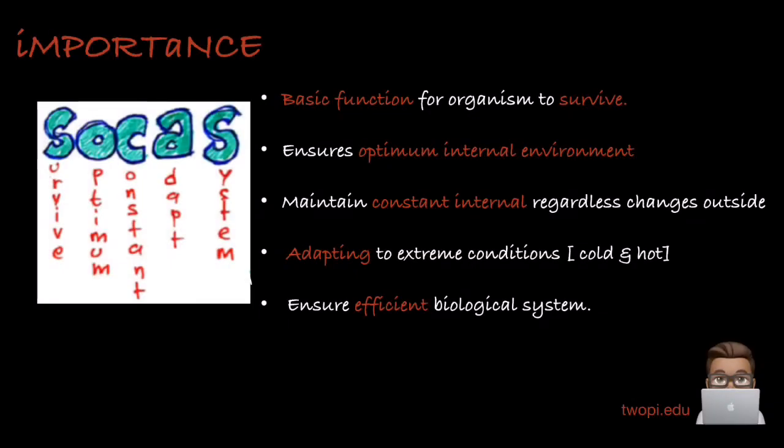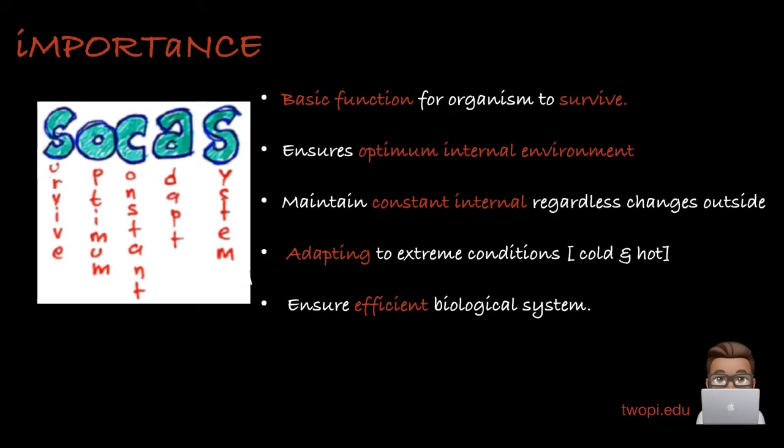Moving on next, we should really give importance to the importance of homeostasis. To make it easy to remember, I have come up with a mnemonic, which is SOCAS. S stands for survive, O for optimum, C for constant, A for adapt, and S for system. Now, survive: remember this keyword, basic function. That means homeostasis is a basic function for an organism to survive. For example, if there's no homeostasis, the particular species is going to die or find it very hard to survive. So remember, without homeostasis, an organism cannot survive.